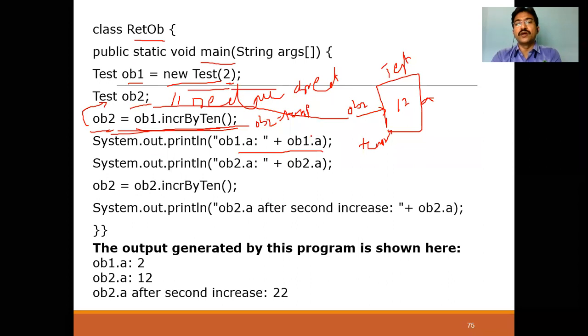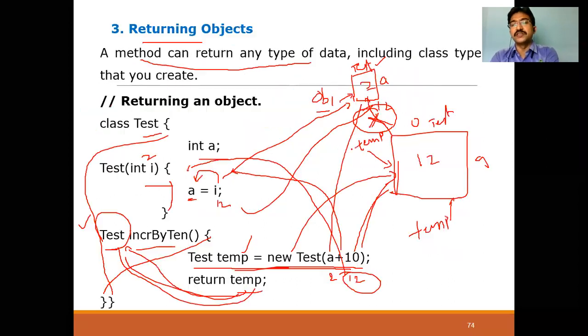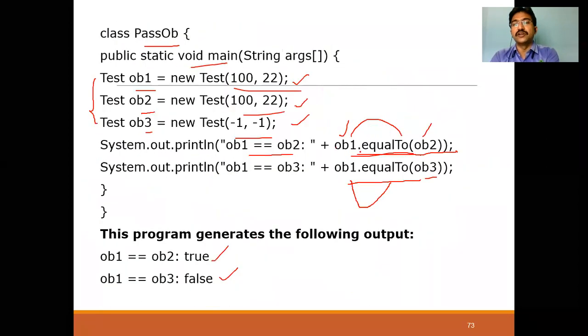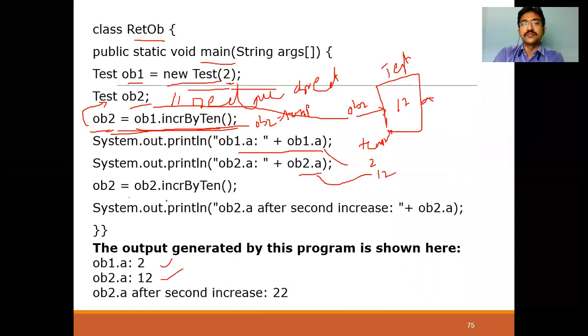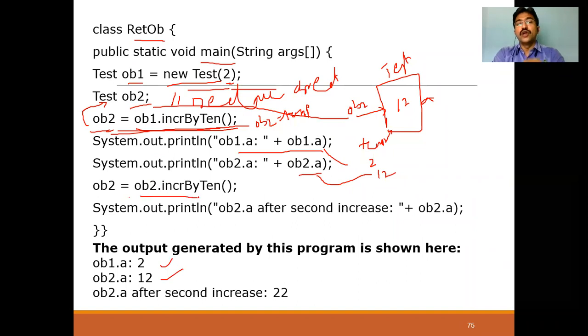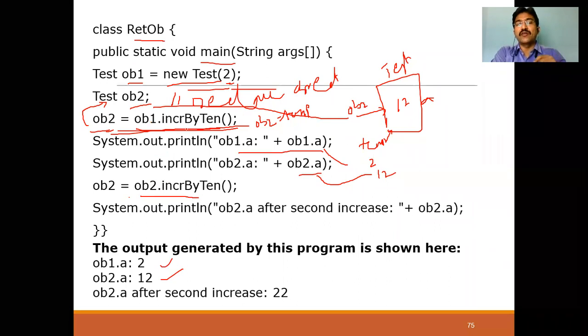Now we are displaying OB1 dot A. OB1 dot A value is what? 2. That's the 2 value displayed here. And OB2 dot A, once you are calling, it is displaying 12. Now once again I am calling OB2. Now this is 2 and this is 12. Now I am calling OB2 equal to OB2 dot increment by 10. Previously for which object did I call it? OB1. With the help of OB1 I called the increment by 10 method. Now I am calling the increment by 10 method with the help of OB2 object, right?